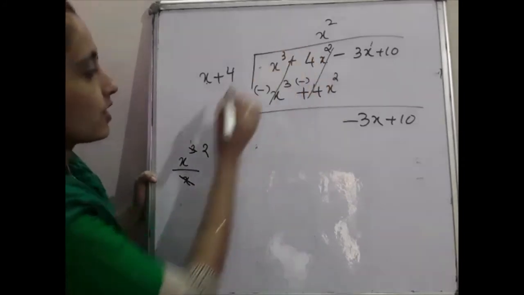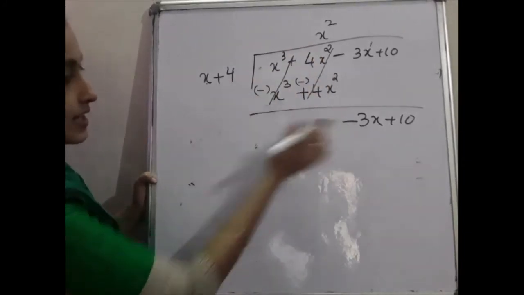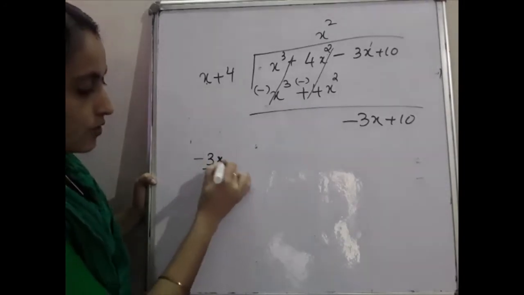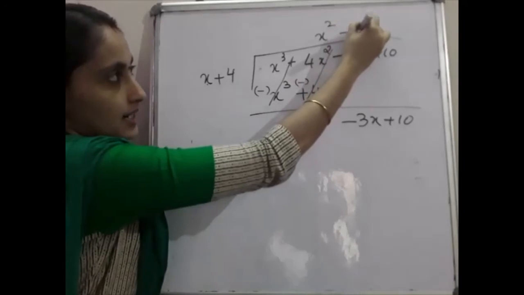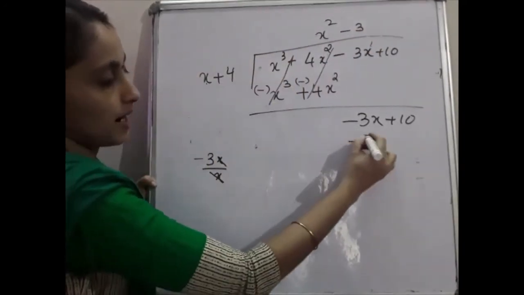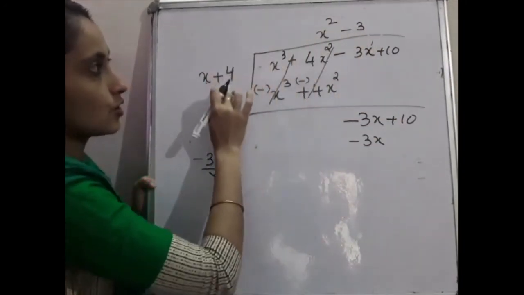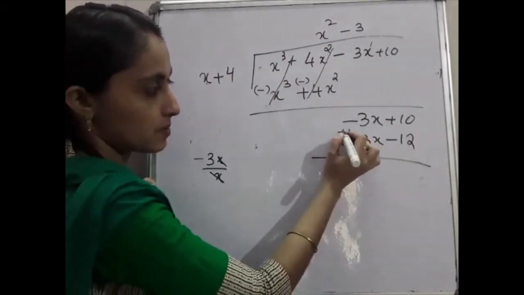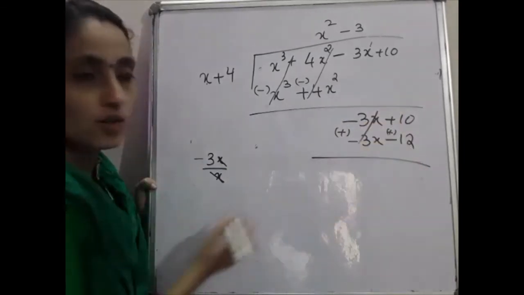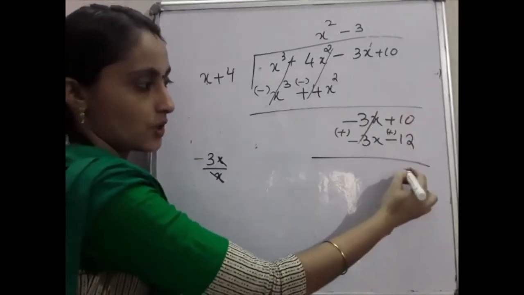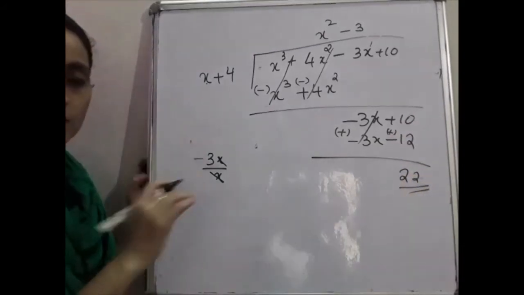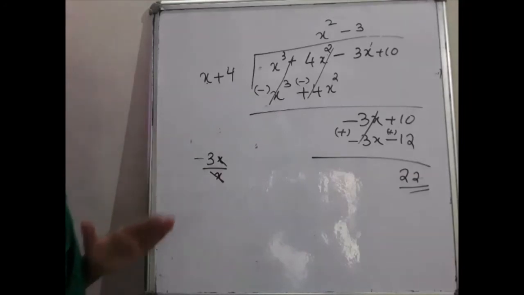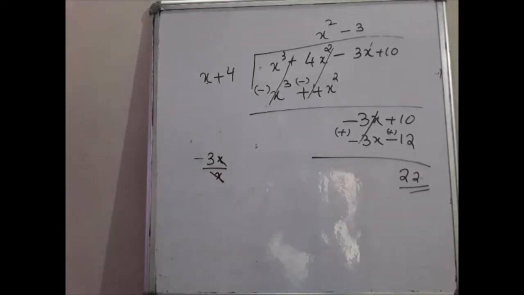Okay, so what is the next step? Divide this one, that is minus 3x, by x. Cancelling, you get minus 3. So you have to write minus 3 here. Minus 3 into x is what? Minus 3x. And minus 3 into 4 is what? Minus 12. Then changing the sign, here it becomes positive, here it becomes positive, so this will be equal to 0. 10 plus 12 is what? 22. So you got the same answer as we got by the remainder theorem. This is the long division method. So I hope you are clear on these two methods to find the value.